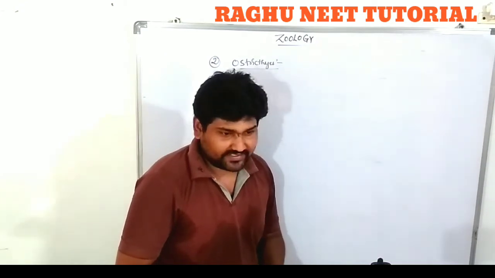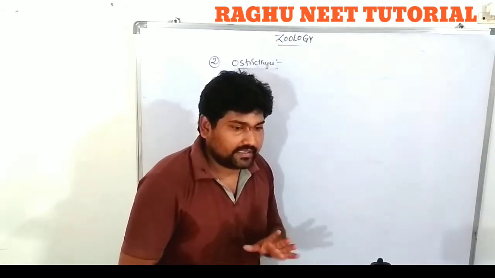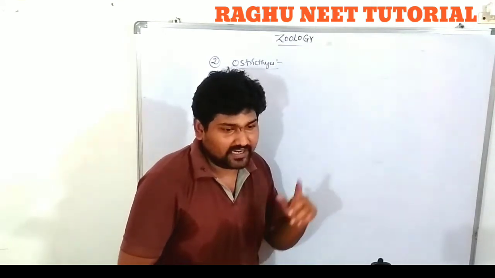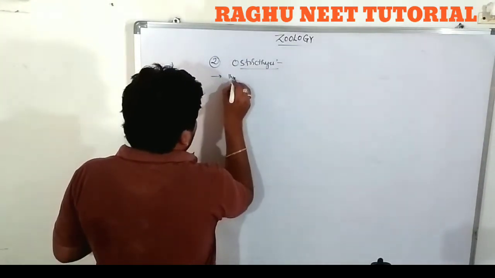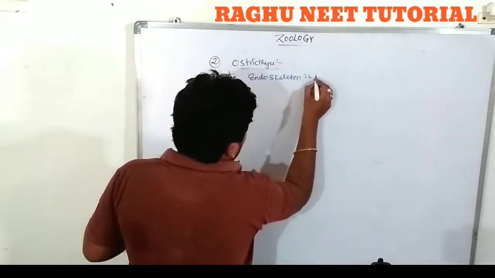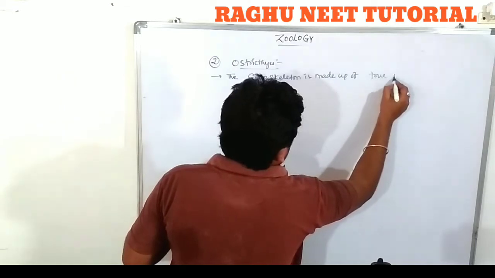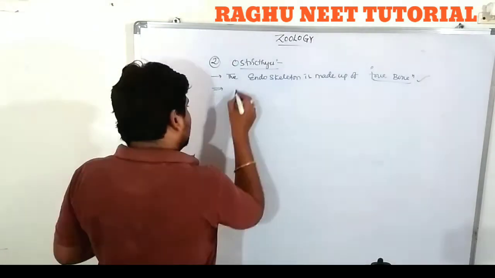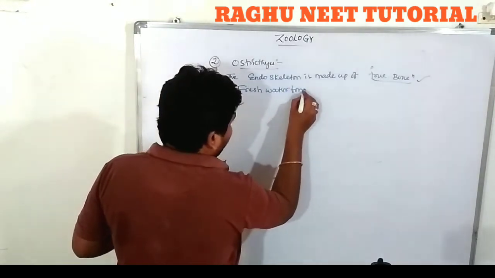So the Osteichthyes are freshwater forms, and these contain two skeletons, endoskeletal and exoskeletal. The endoskeleton is made up of true bone, and the exoskeleton is made up of scales. The Osteichthyes are freshwater forms, that is, freshwater fishes.